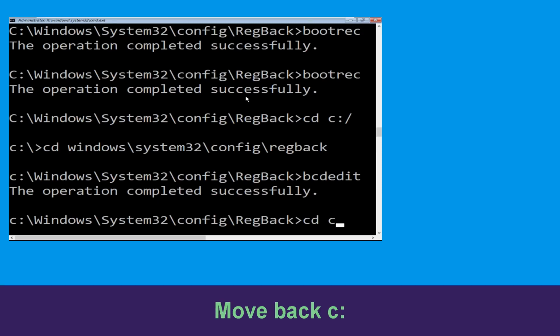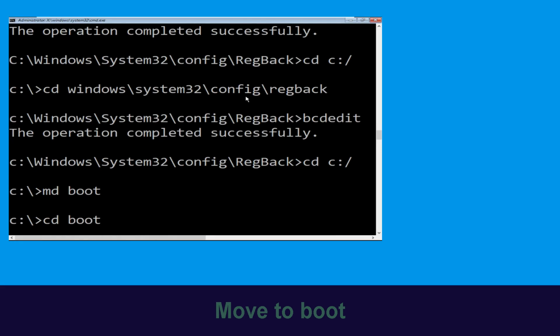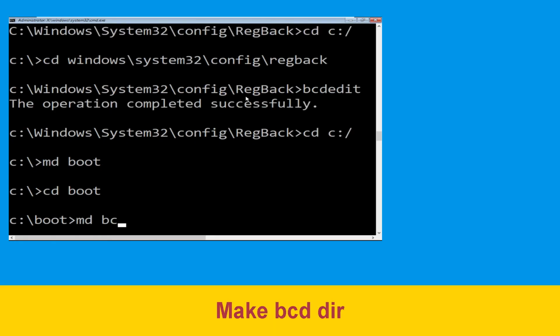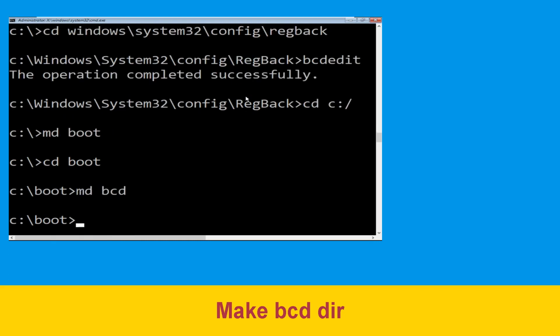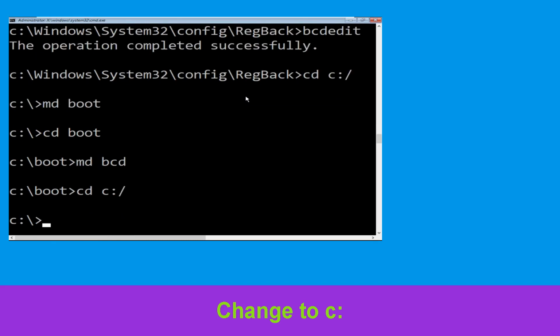Now type cd c:\ and hit enter. Now type md boot and hit enter. Type cd boot and hit enter. Now type md bcd and simply hit enter to execute this command. Type cd c:\ and hit enter.